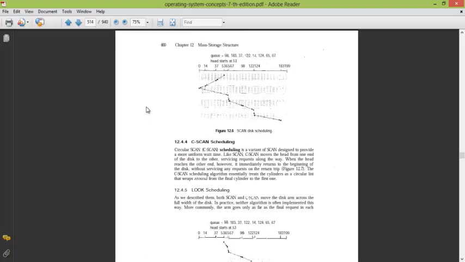okay. Now the look algorithm is that rather than going to the endpoint of the cylinder, you go to the point which is farthest, closest to the endpoint. Meaning instead of going to the endpoint, we go only as far as our last address, and from there return to the other end.